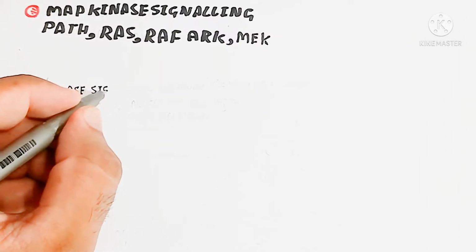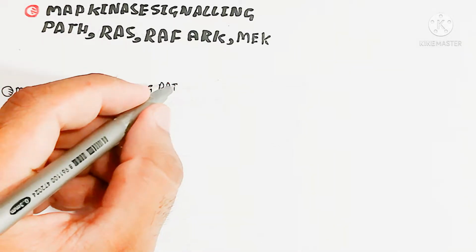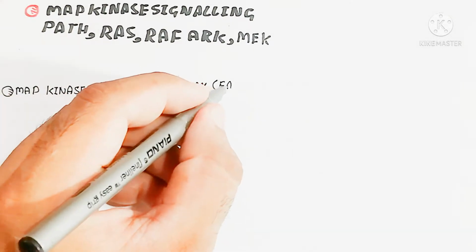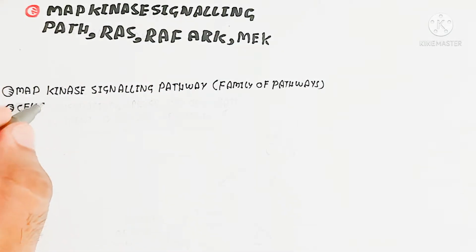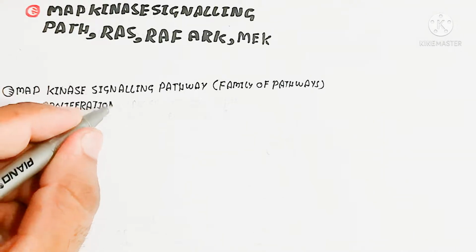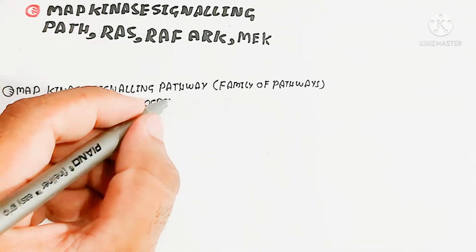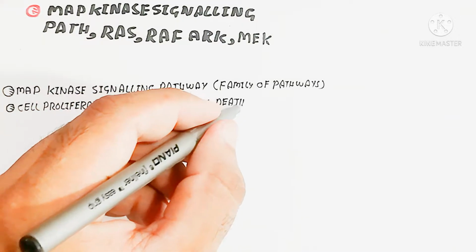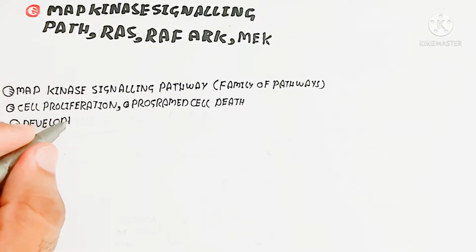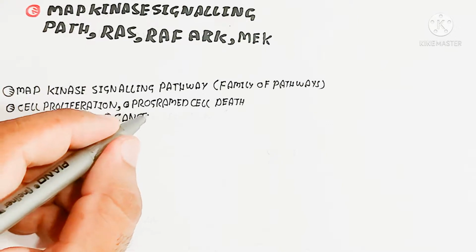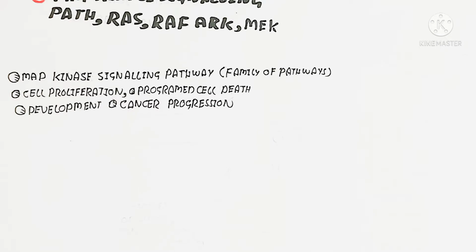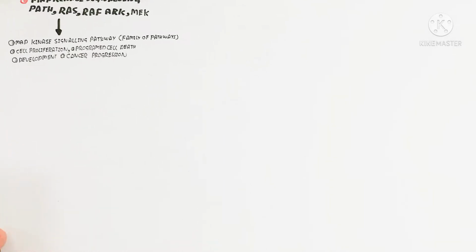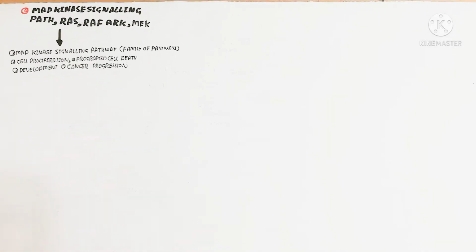Basically, the MAP kinase signaling pathway is a family of pathways that lead to cell proliferation and programmed cell death. Remember that: cell proliferation and programmed cell death. If the cell is damaged, programmed cell death will occur. If that does not occur, it leads to cell proliferation and causes cancer, so cancer progression and development. It is also used for development and growth.